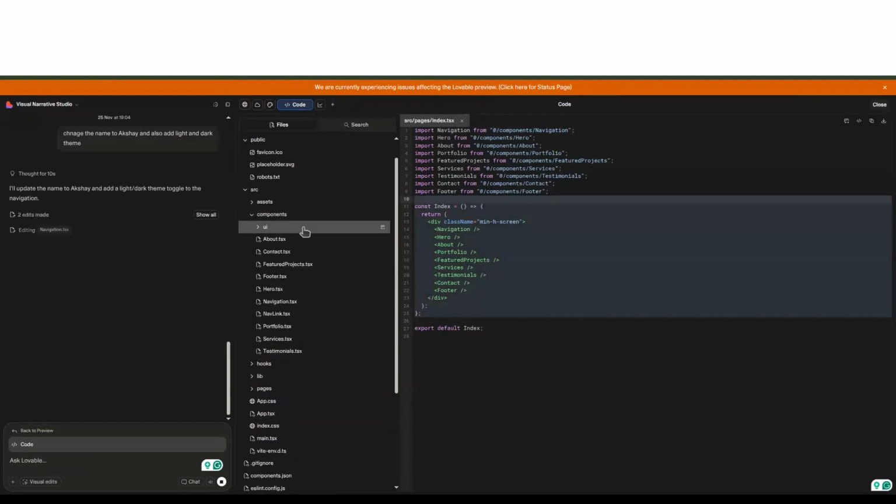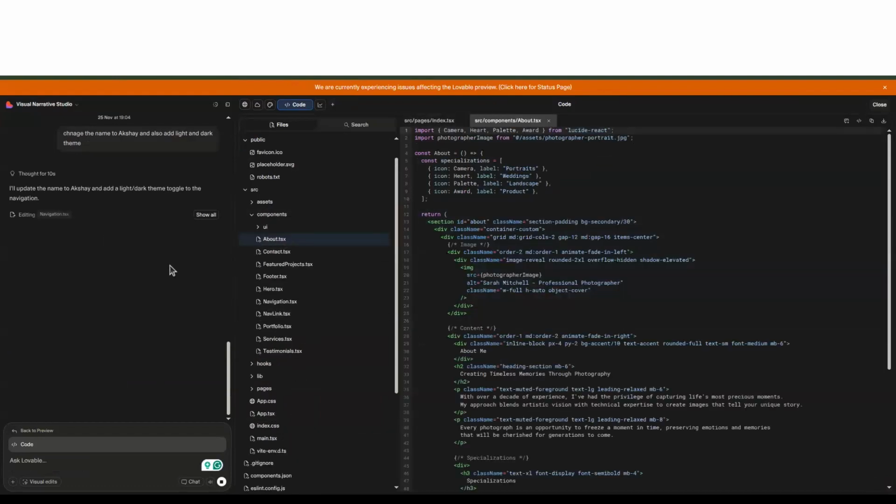If you really want to change something in the code itself, because this uses credits, right? This uses some tokens to generate this, and of course you have to purchase the premium version, but there are also free credits that you can use and build. So yeah, of course you can change the code, come here, and maybe if you want to change something in the about section, you can just come here and say, okay, change this part.